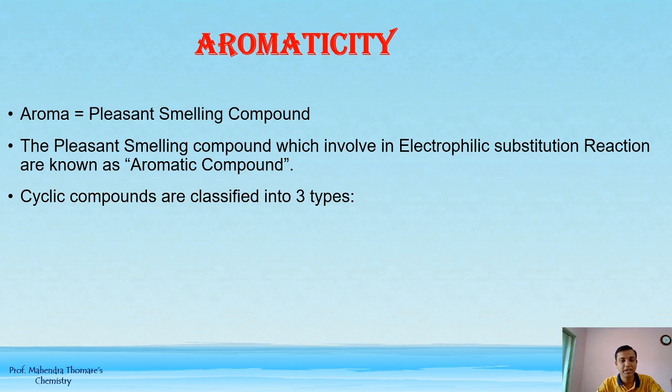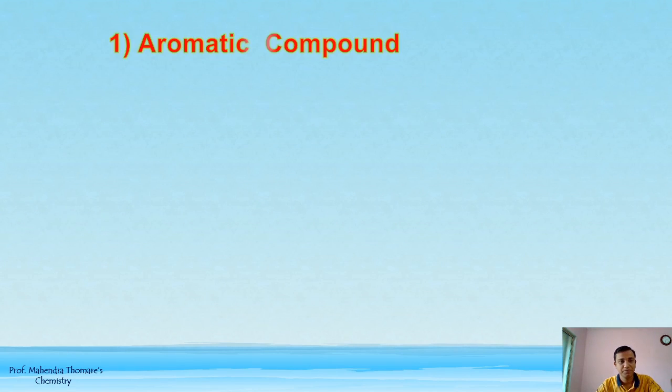The cyclic compounds are classified into three types. First one is the aromatic, second one is the anti-aromatic, and third one is the non-aromatic compounds. That is the aromaticity. So first one is the aromatic compound.